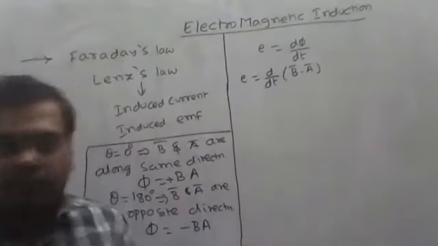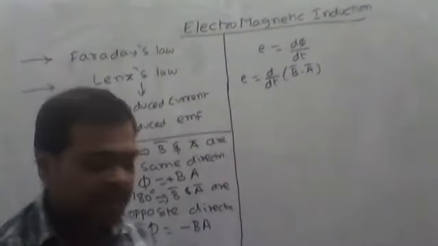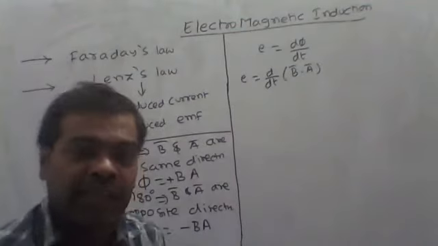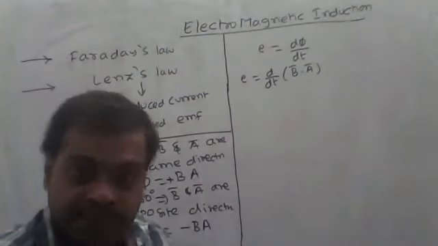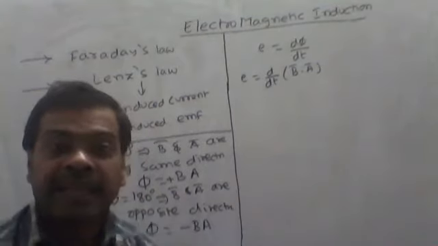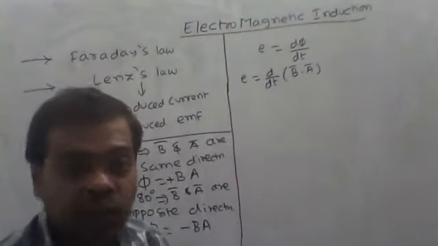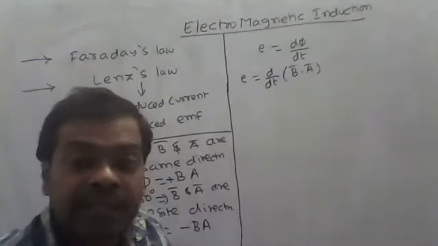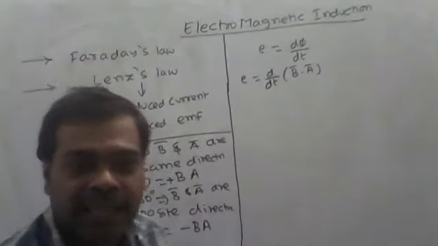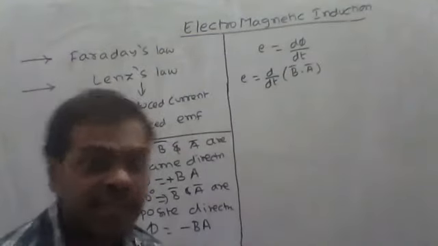Now Faraday gave the expression for the magnitude of the induced EMF, but he didn't explain any direction of induced EMF, in which direction the induced current or induced charges will be there.